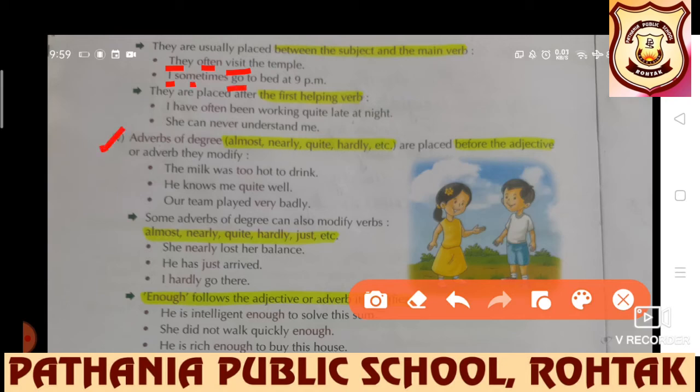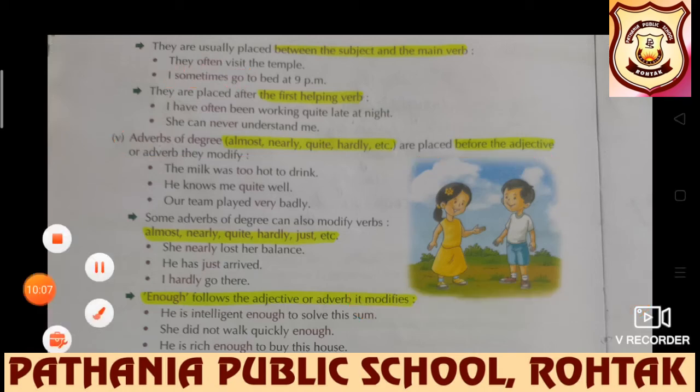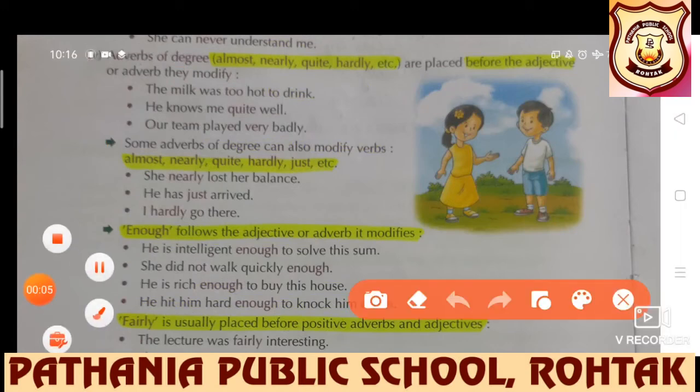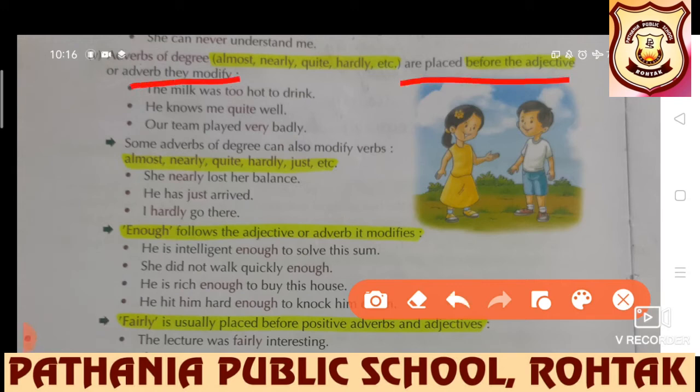Further, we have adverbs of degree, which are placed before the adjective or adverb they modify. The milk was too hot to drink. Students, here it says that adverbs of degree are placed before the adjective or adverb they modify.